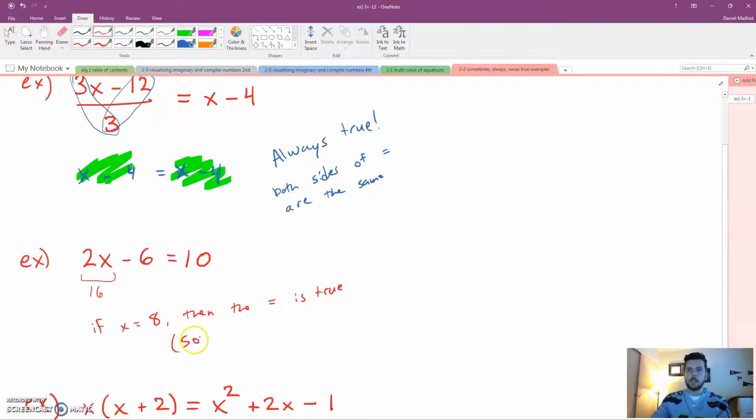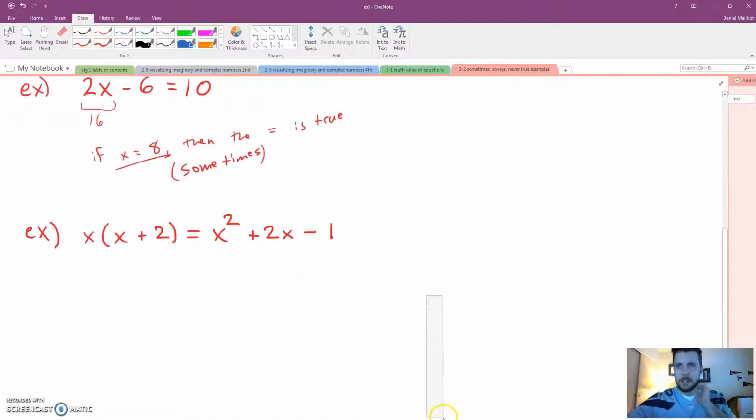So that means sometimes. It's sometimes true. It's only true when x is 8. It's only true sometimes. That sometimes is when x is 8. The last one.